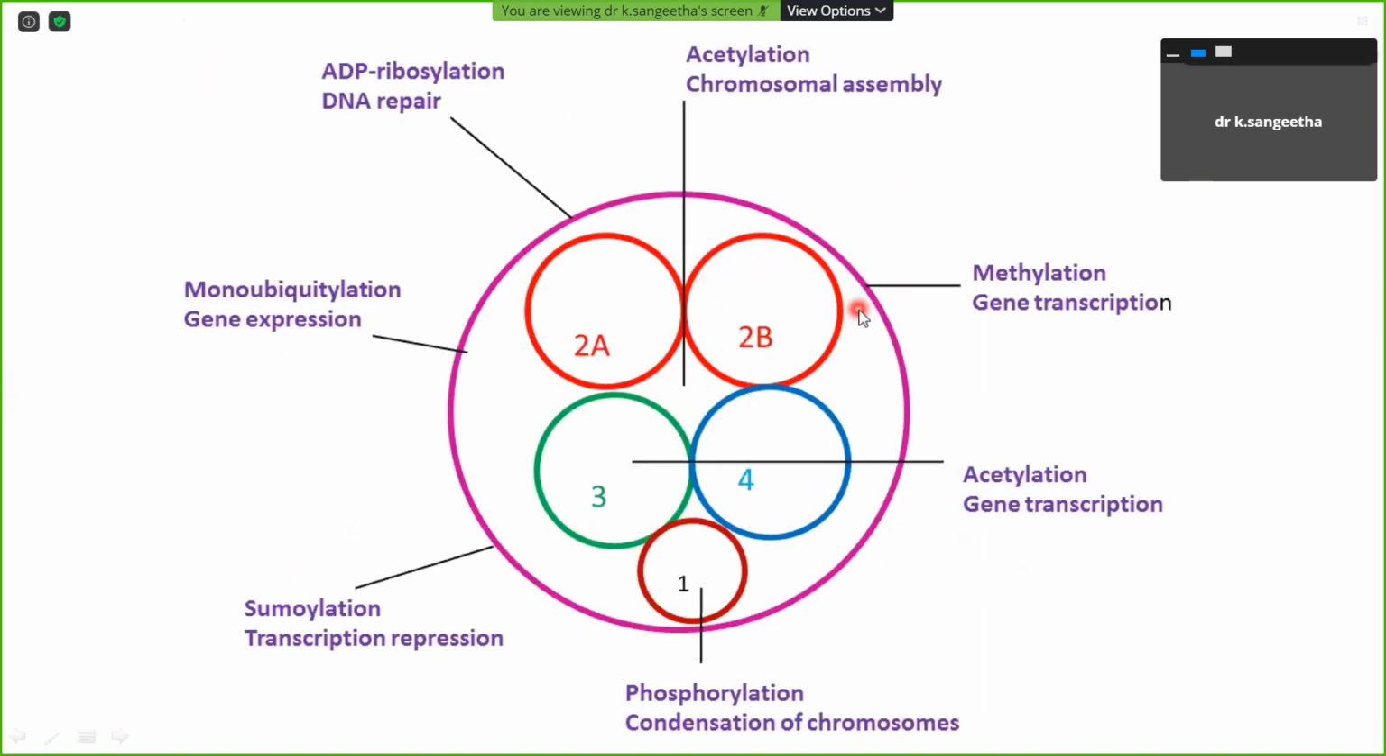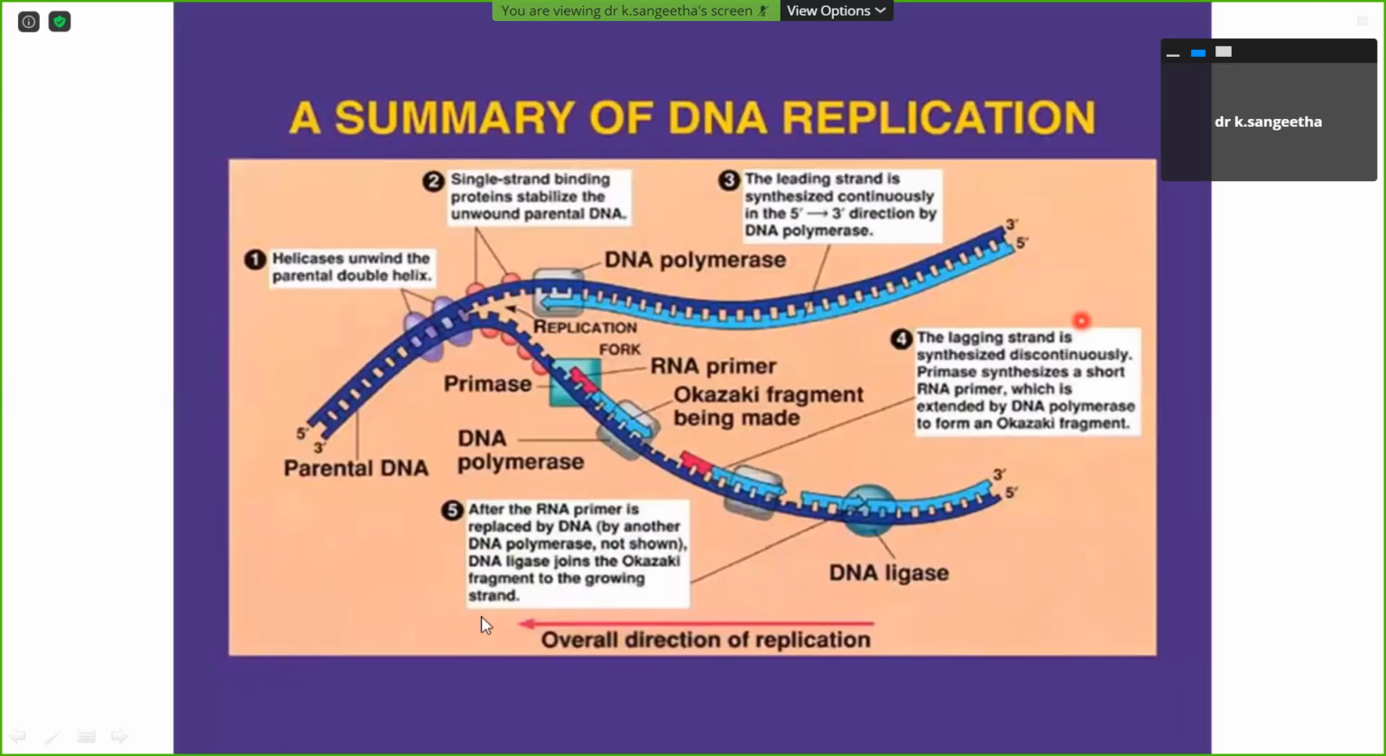Okay. So following replication, methylation, acetylation, phosphorylation and sumoylation happen, which help in chromosomal assembly and gene transcription, and also the condensation of chromosomes. Transcription repression can also be mediated by these modifications. Okay, so this is a summary.